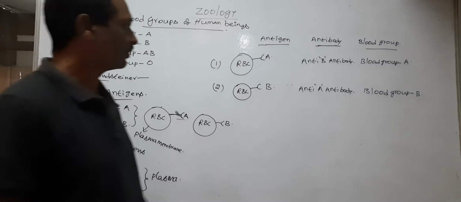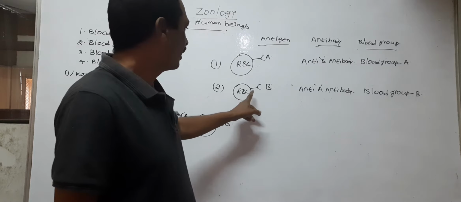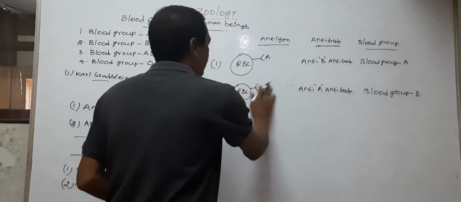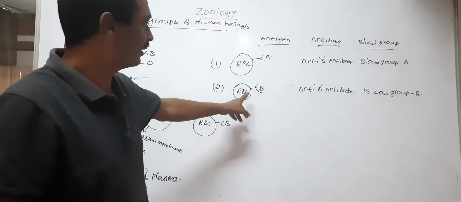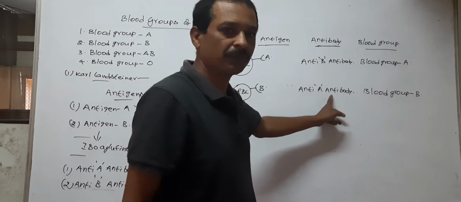So the blood group B person has antigen B on their RBC and anti-A antibodies in their plasma.